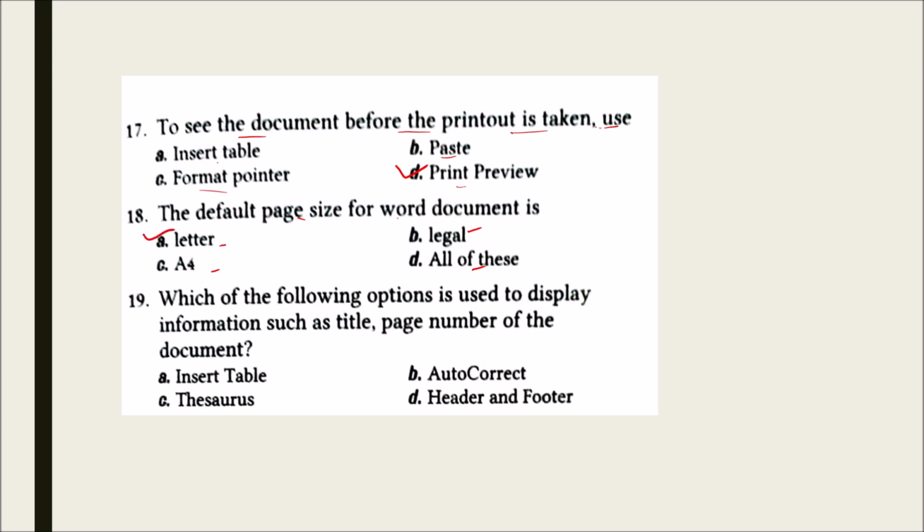Next we have, which of the following options is used to display information such as title, page number of the document? Insert table, autocorrect, thesaurus, and header and footer. And the correct option for this is header and footer.